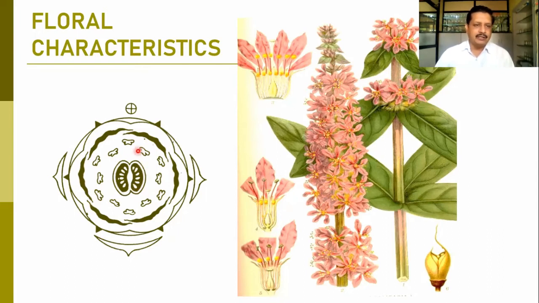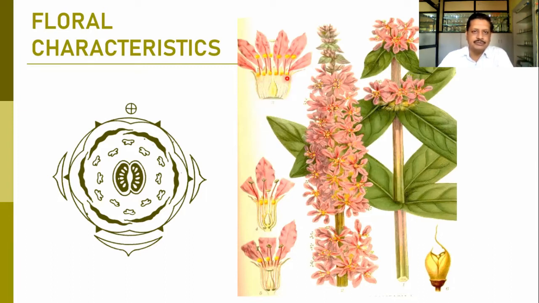Here you can find the gynoecium. It may be a bicarpellary to hexacarpellary syncarpous ovary, and locules may be different from genus to genus. So here you can find the bicarpellary syncarpous ovary and bilocular nature. And these are the ovules which are present on the central placenta, that is the axile placenta. Here you can find it when we cut open the flower. So here you can find how the flower has been shown.